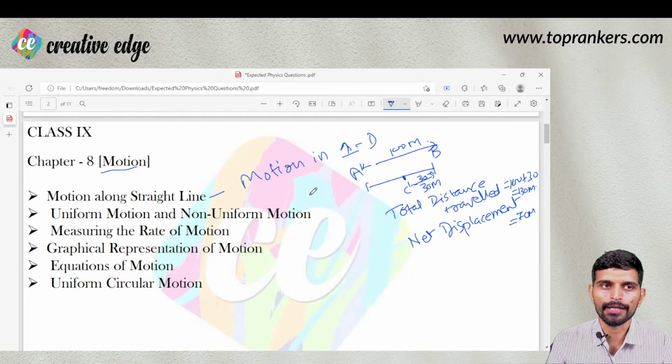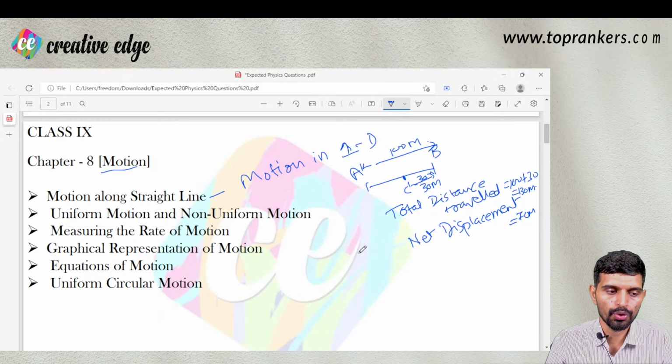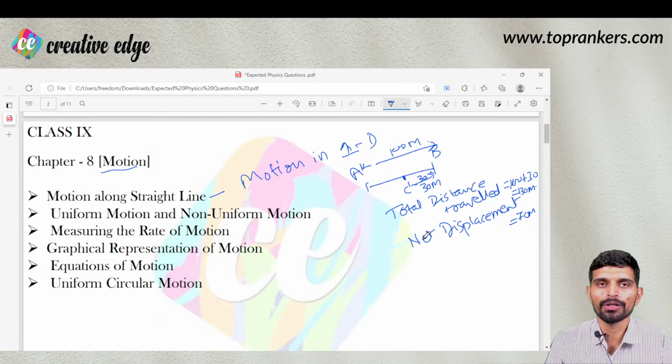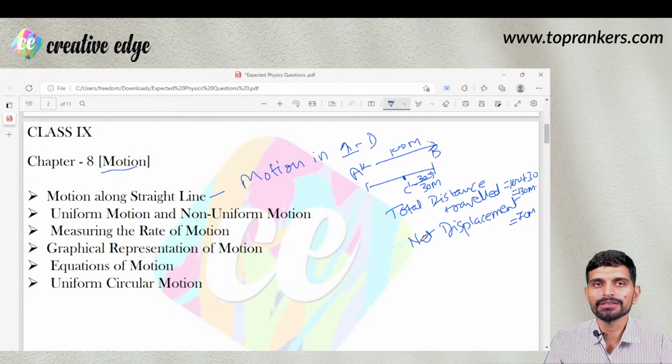Motion along a straight line, then uniform motion and non-uniform motion. So if an object is moving at a constant speed with time, then the motion is said to be uniform motion, and if the object is covering different distances in the same interval of time, then it is said to be non-uniform motion, right?